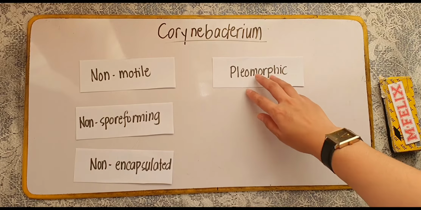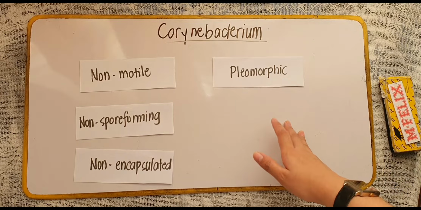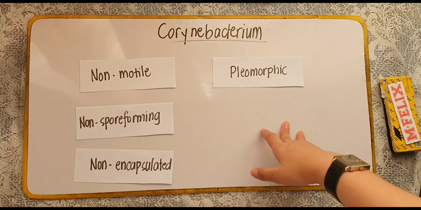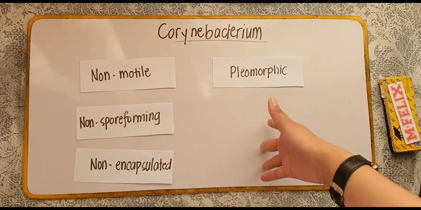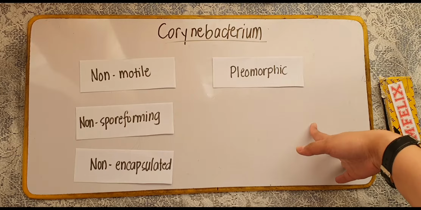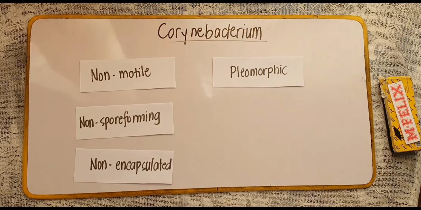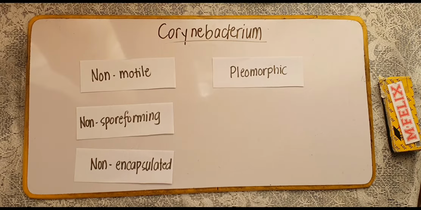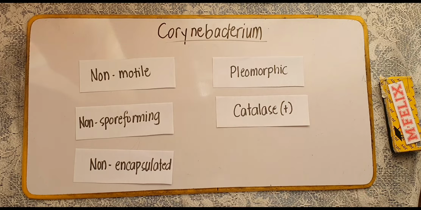Again, when we say pleomorphic, anong ibig sabihin ng pleomorphic? Let's say they do not have a definite arrangement. Okay? So, pag sinilip mo yan under the microscope, medyo magulo yung kanilang itsura. Okay? Then, aside from this one, your Corynebacterium species, they are also catalase positive and oxidase positive.